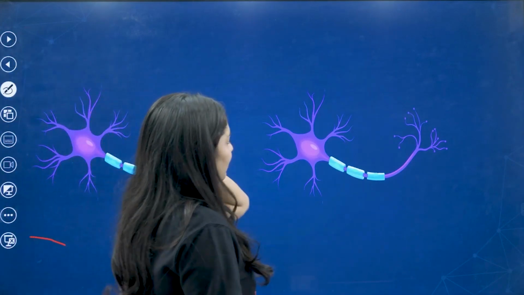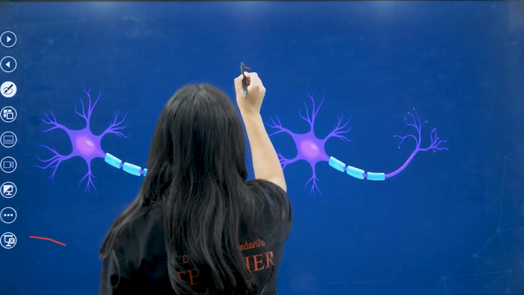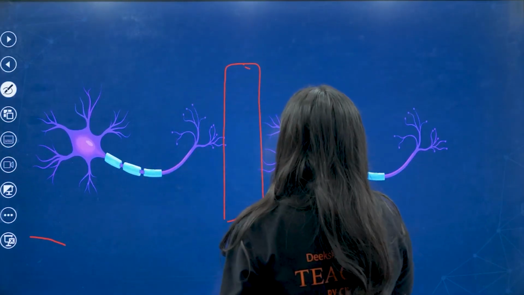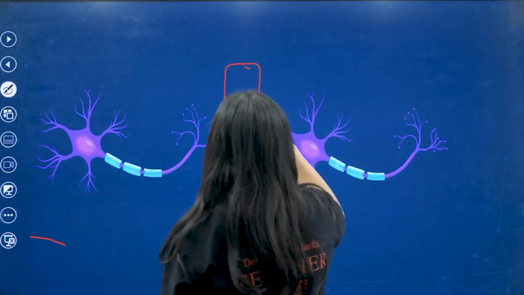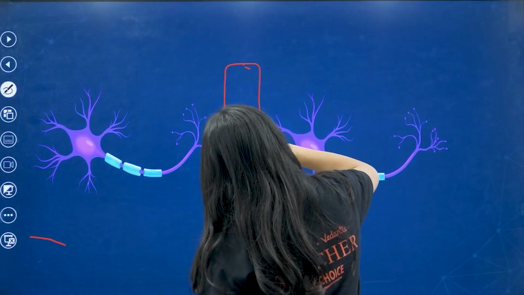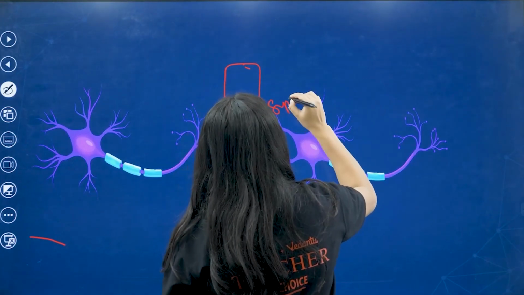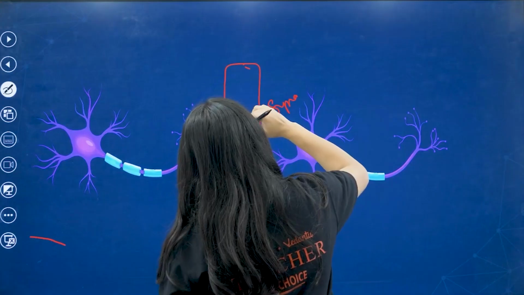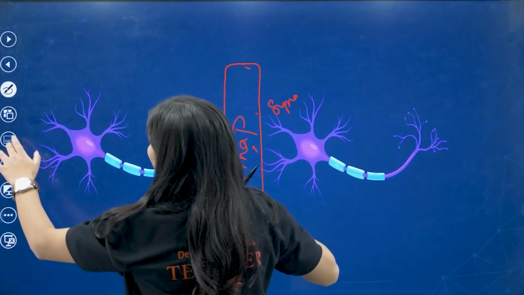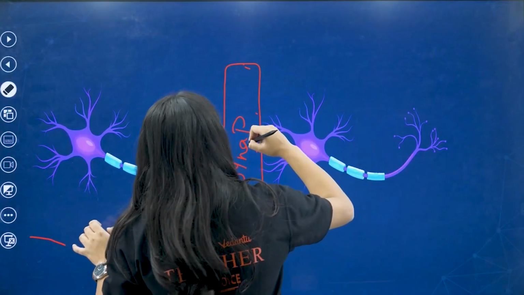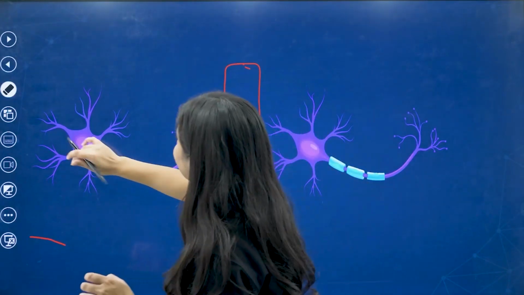I told you the gap between dendrites and axon terminal, we call it the synapse.